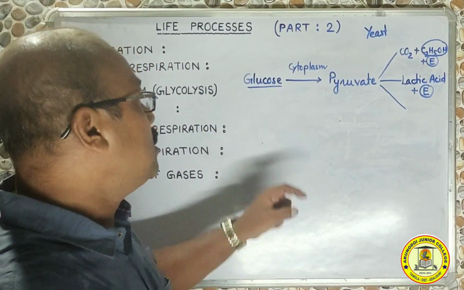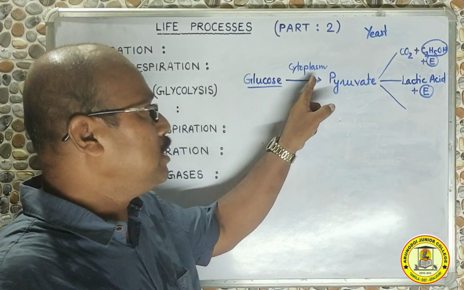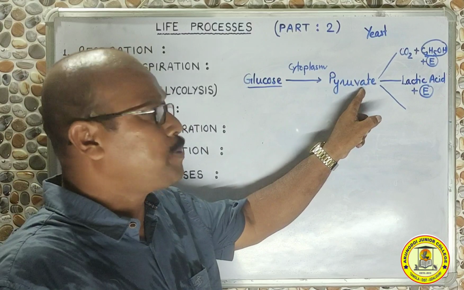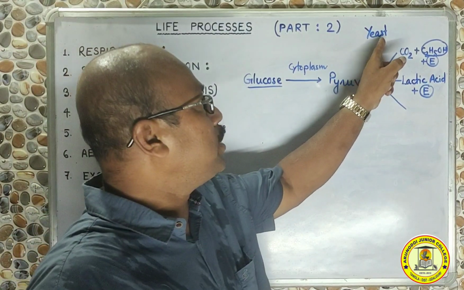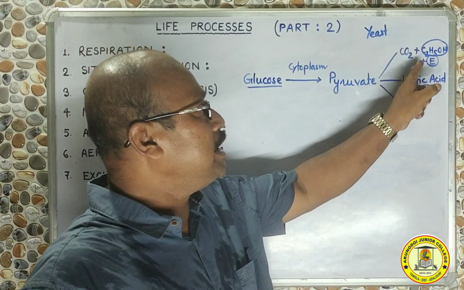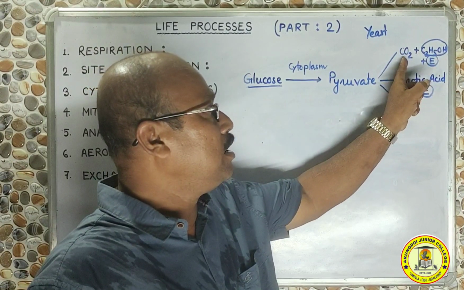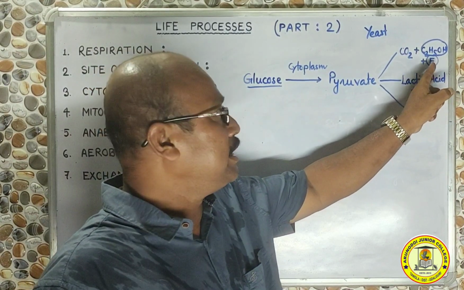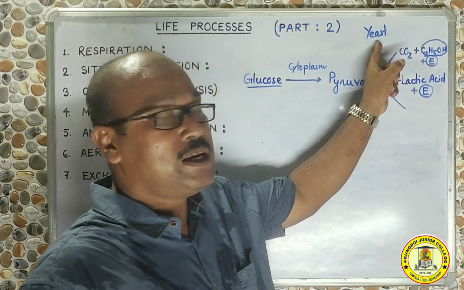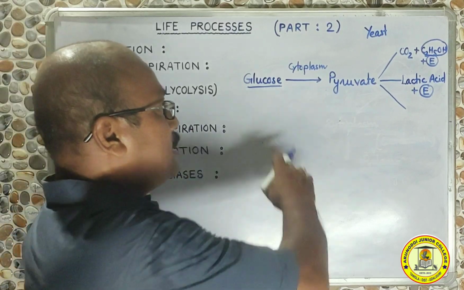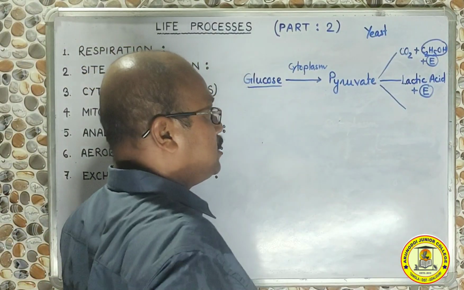In unicellular organisms, the glucose molecule in the cytoplasm is broken down to pyruvate, and then this pyruvate molecule in the body of the yeast cell, in absence of air, gets broken down to ethyl alcohol, carbon dioxide and energy, and this energy will keep the yeast or other microorganisms like bacteria alive. This is called alcohol fermentation.